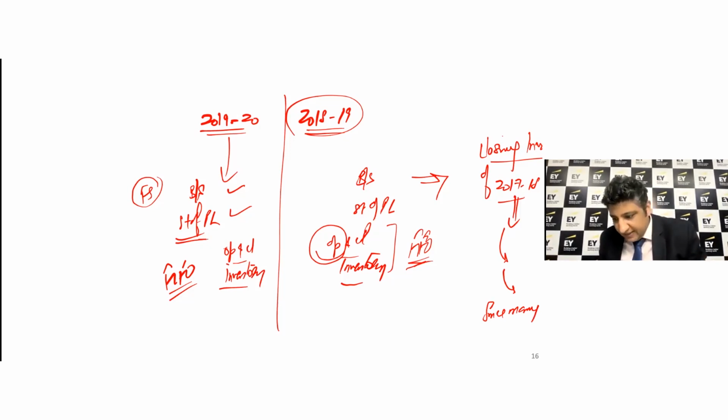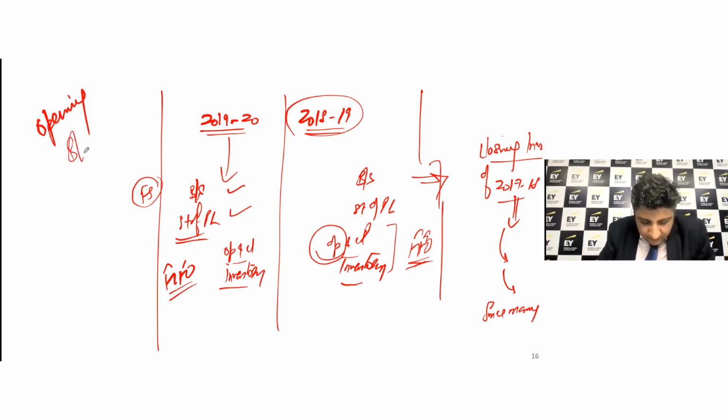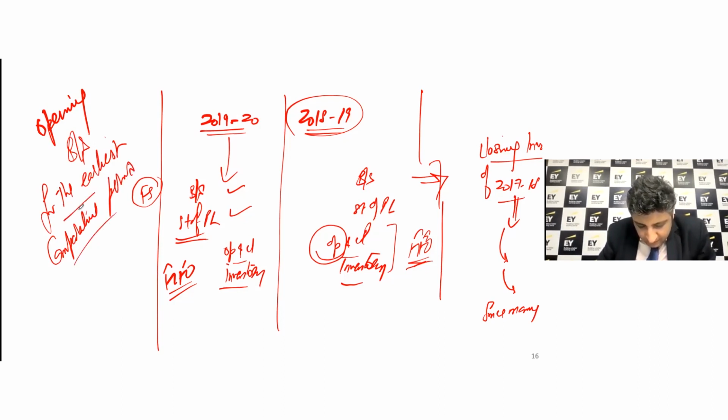In that context, when you see that this changes for a longer period, for a period beyond the comparable or comparative financial statements, we say that also prepare an opening balance sheet for the earliest comparative period.